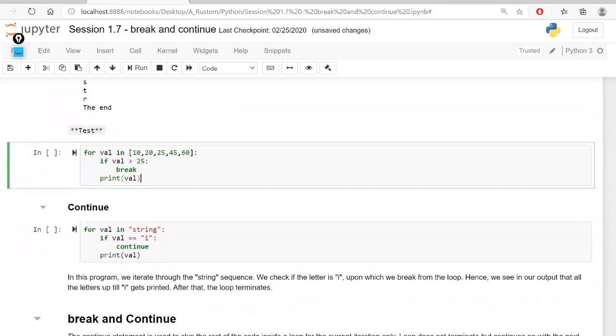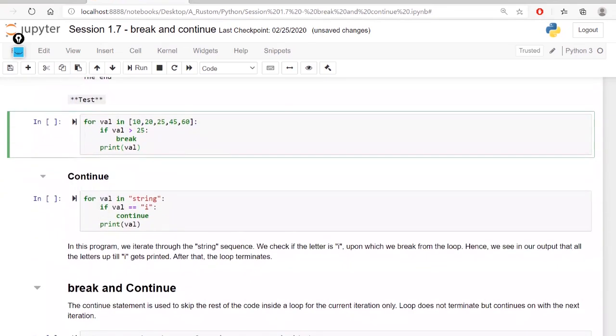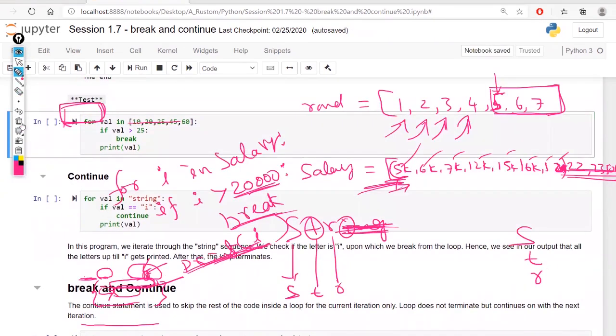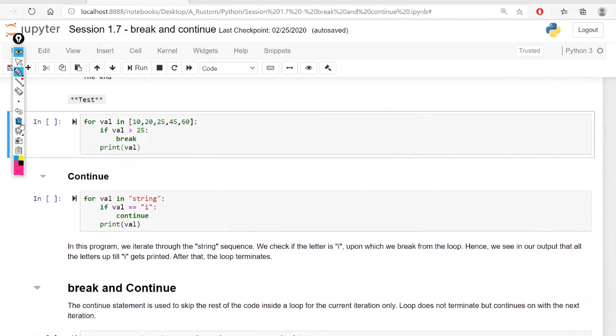Now let's continue with the continue statement. What is continue? Here I'm going to use the same data. The difference is that first S, T and R will be fetched.